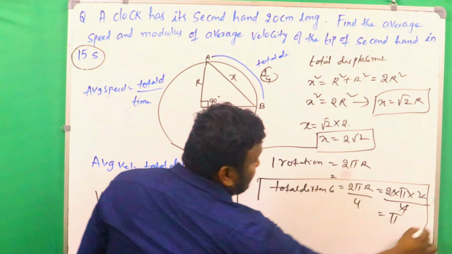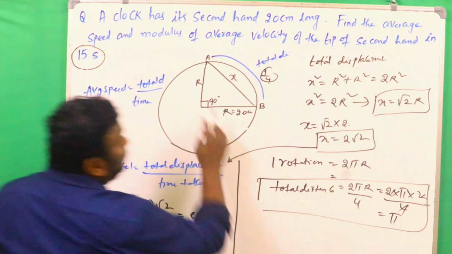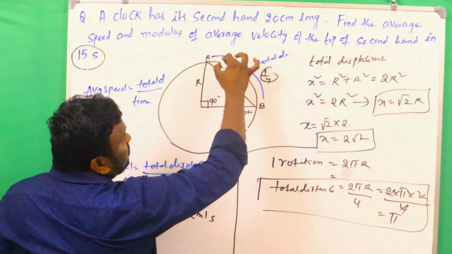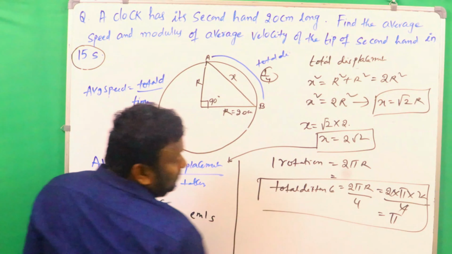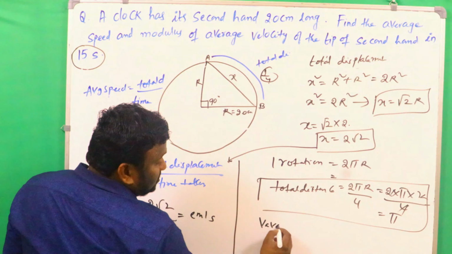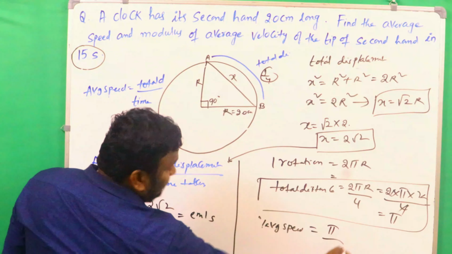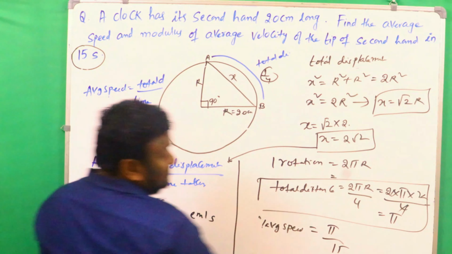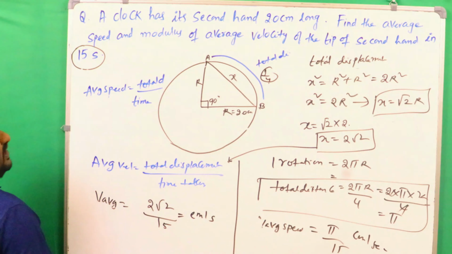So this is the total distance. Understand children, for one rotation the total distance is 2 pi r, but in this case only a 1/4 portion is moved by the particle. That's why here the blue portion you are finding is the total distance, 2 pi r by 4, which equals pi. Then average speed is equal to total distance, pi, by time, 15 seconds. So pi by 15 centimeter per second. In this way we find the average speed and average velocity.